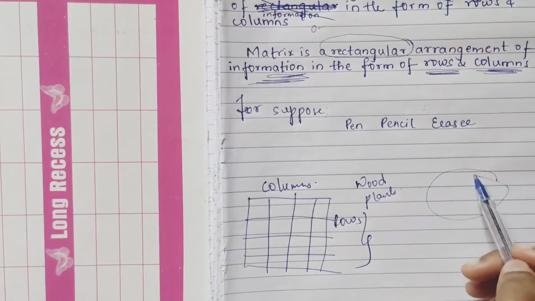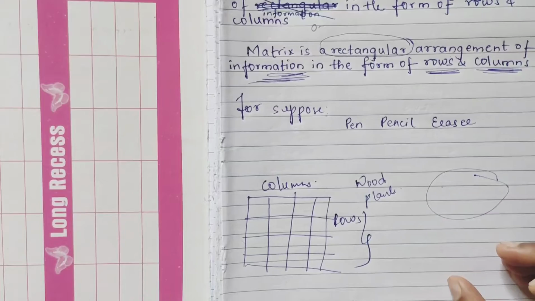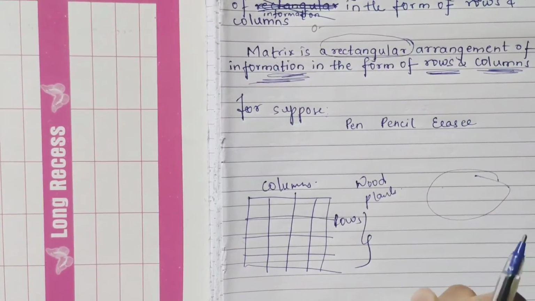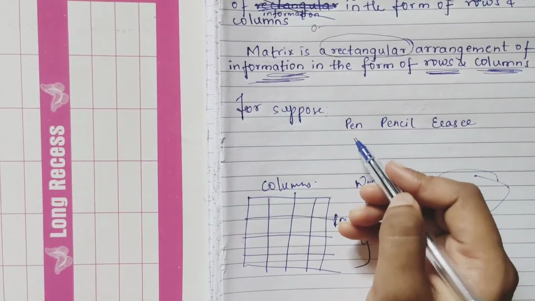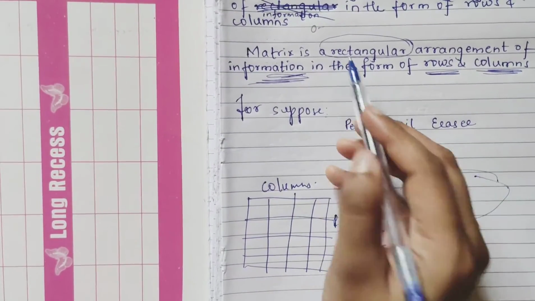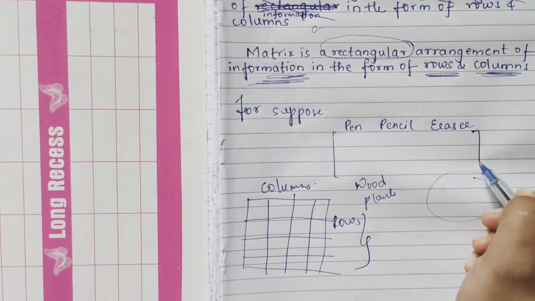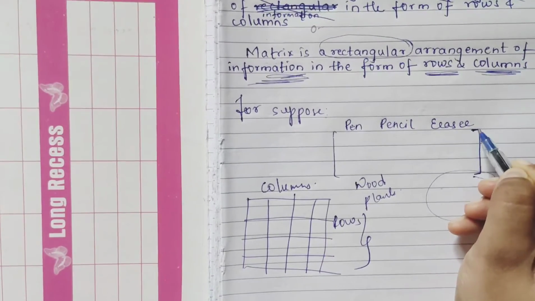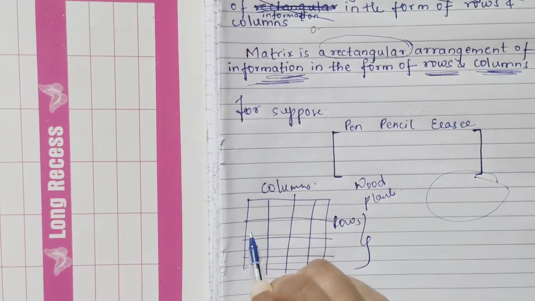When it is in paragraph form, it is a big thing, and you have to read everything. So to make it short, they introduced the matrix. Matrix means how? This is pen, pencil, and they have said rectangle. Rectangle means like this. Your arrangement or denotation we make like this, only this much. This is your rectangular arrangement. This part we do.